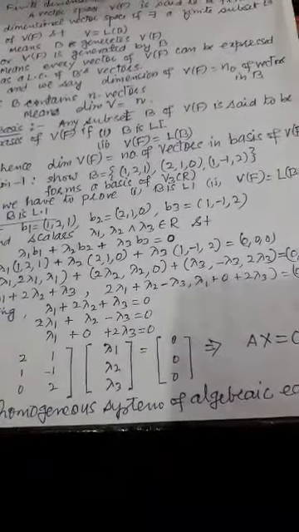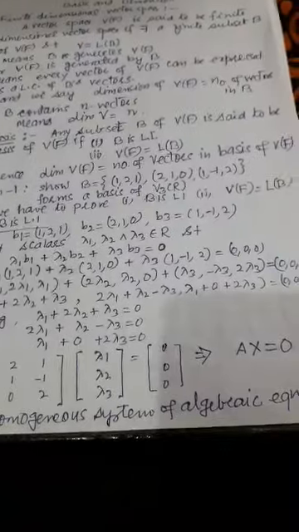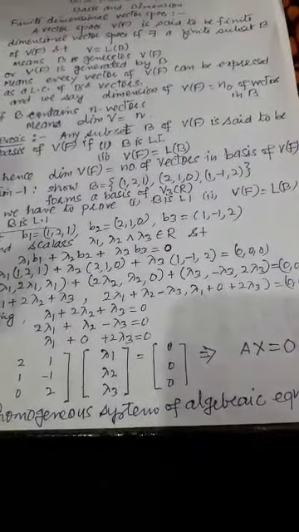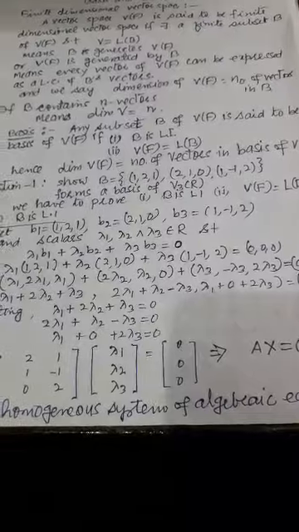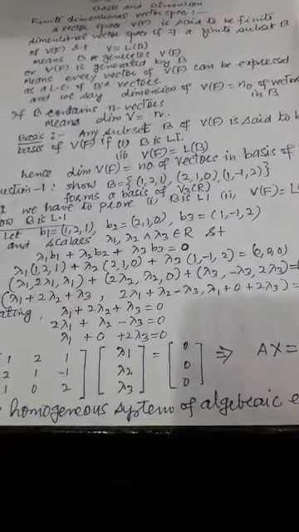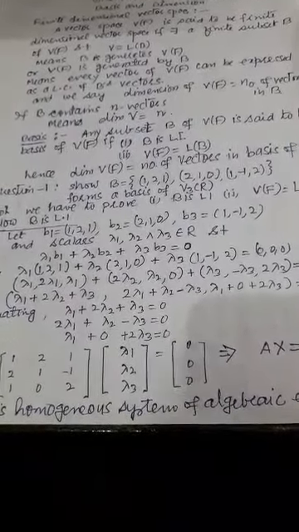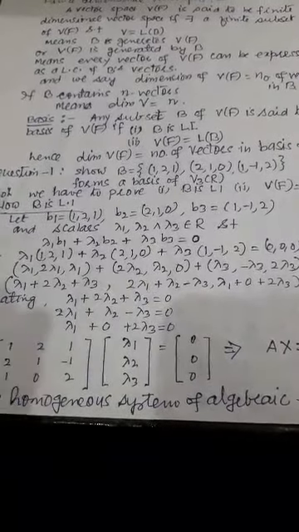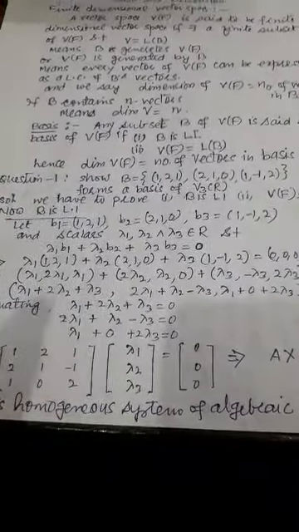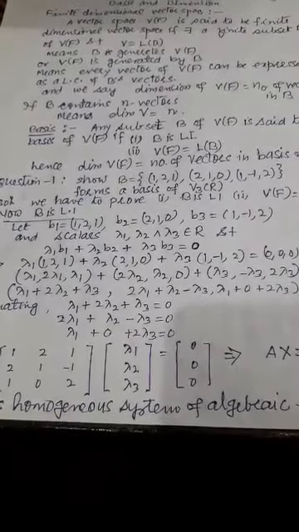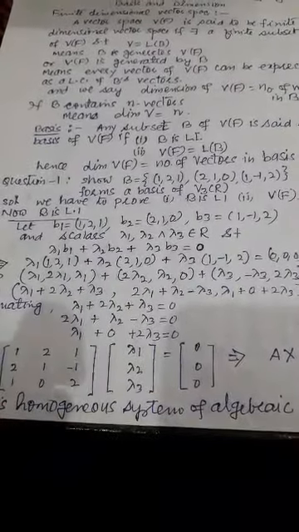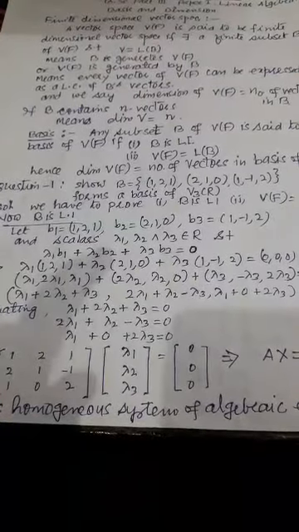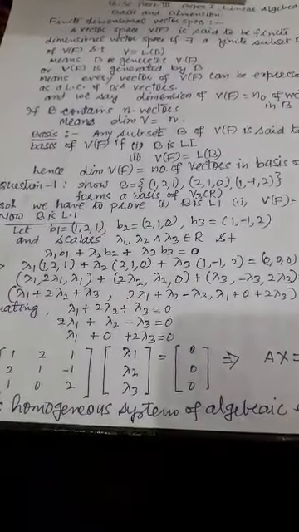To make it clear, we will take one mathematical example, by which we can see what a basis is, what its properties are, and how we can solve such problems. Let us consider three vectors in R3. This set B is (1, 2, 1), (2, 1, 0), (1, -1, 2). Now we show that this set forms a basis of the vector space R3.